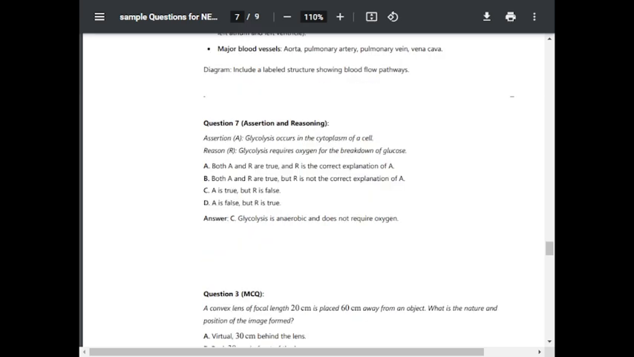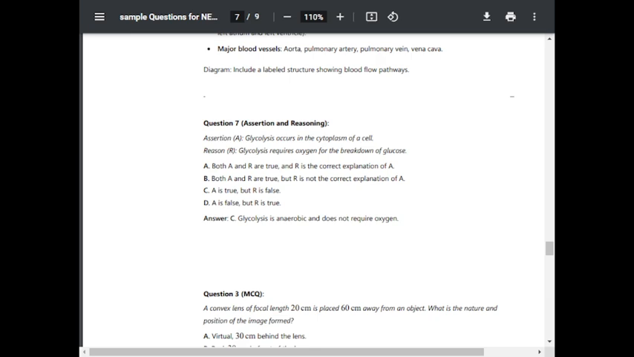Assertion and reasoning. Assertion is glycolysis occurs in the cytoplasm of a cell. Reason is glycolysis requires oxygen for the breakdown of glucose.